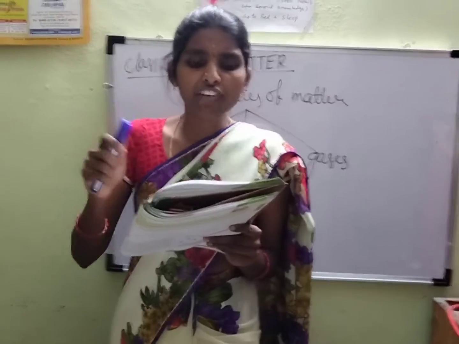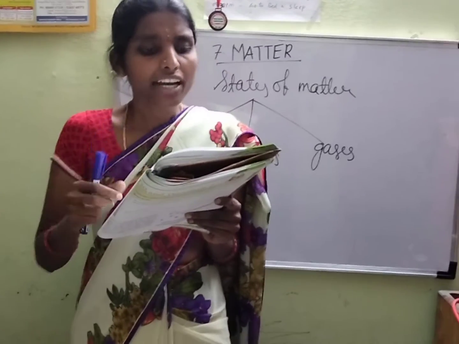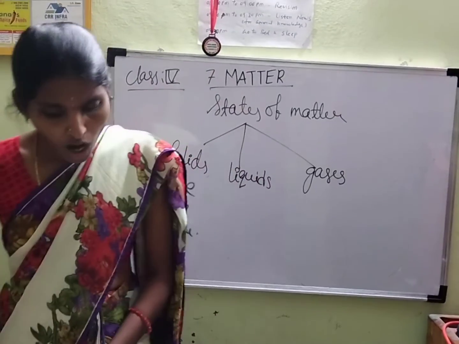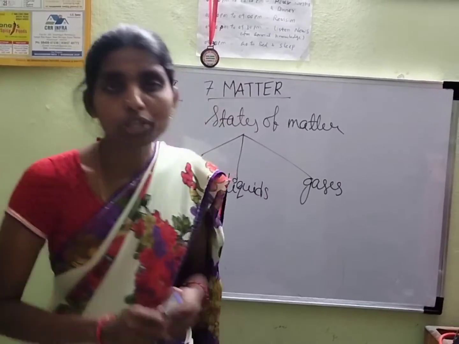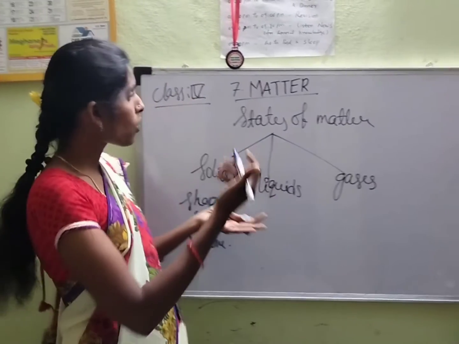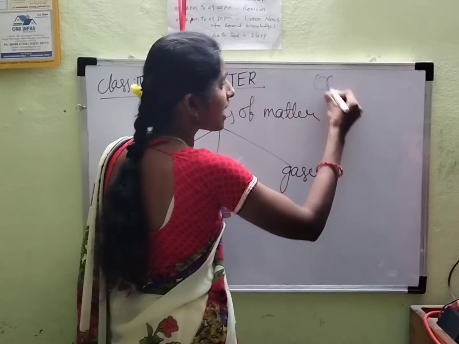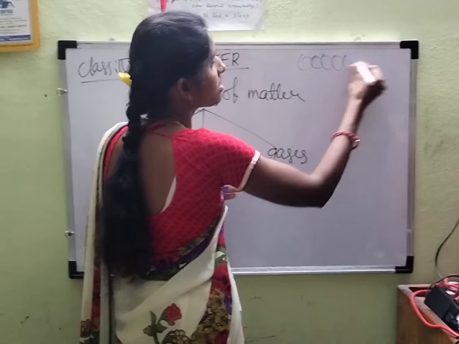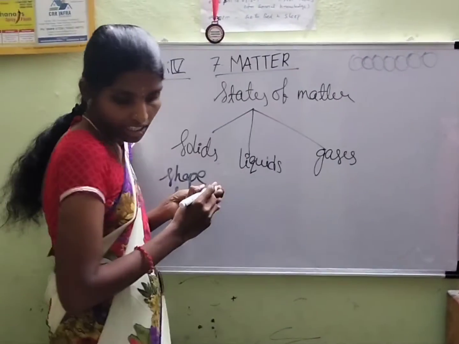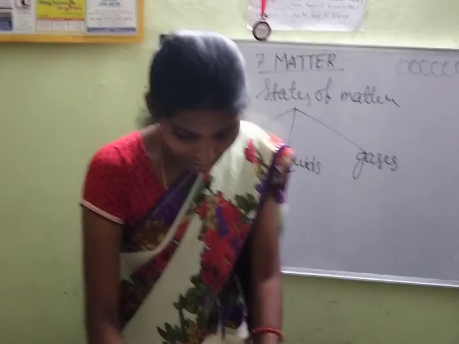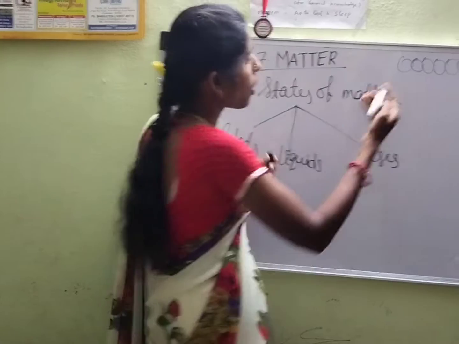Molecules in solids are very tightly packed and have very little intermolecular space. How are the molecules in solids arranged? In solids the particles are very tightly packed, children.